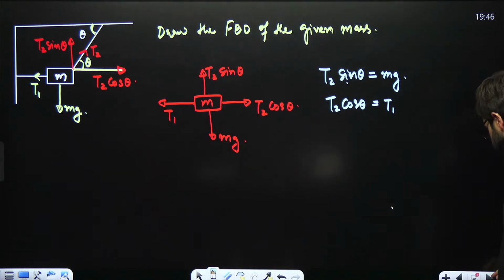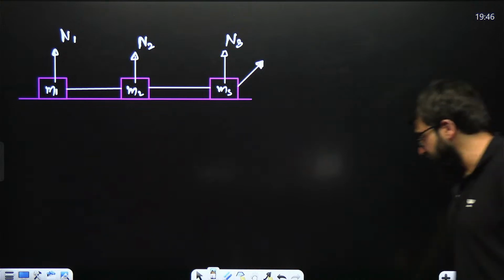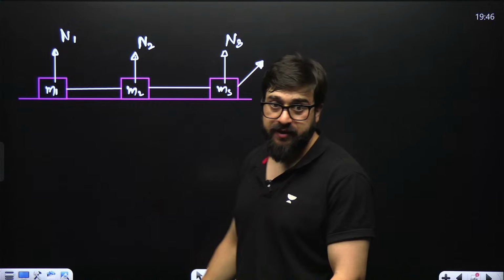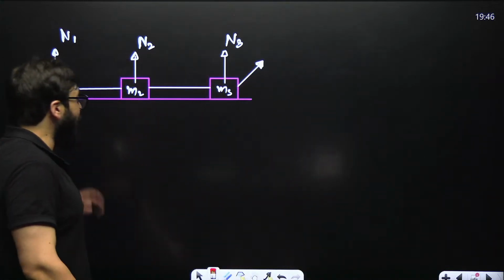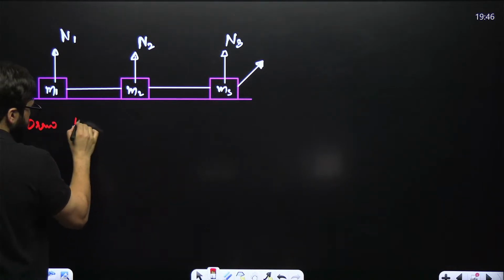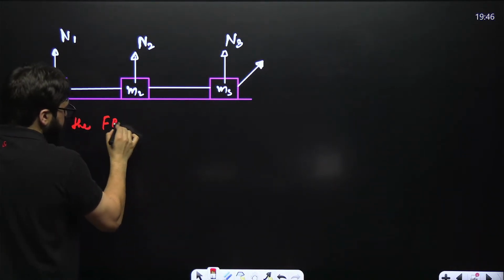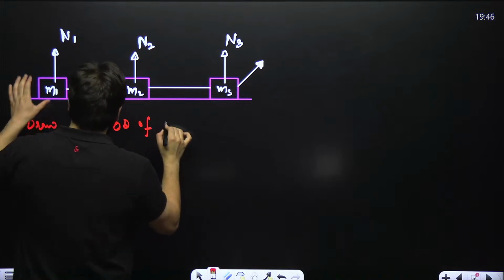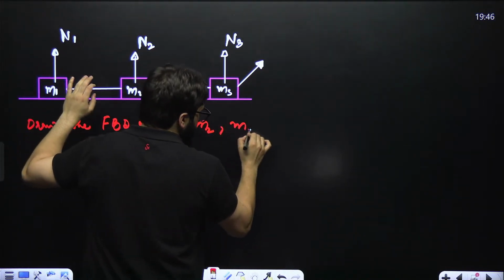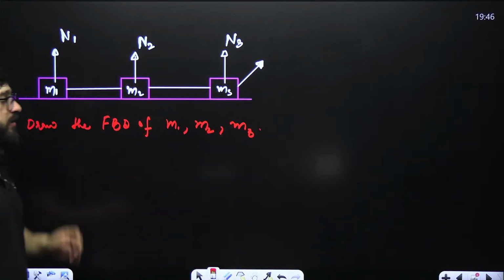Is this clear? Now guys, you have got this particular figure over here. You have to draw the FBD. We say draw the FBD of M1 mass, M2 and M3 respectively. You'll have to draw the FBD over here.